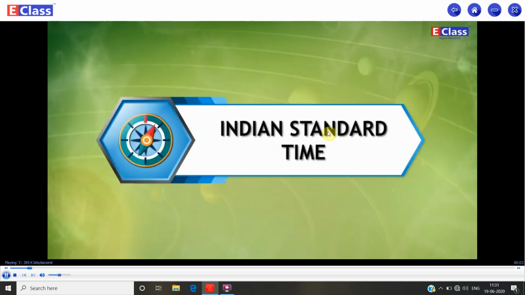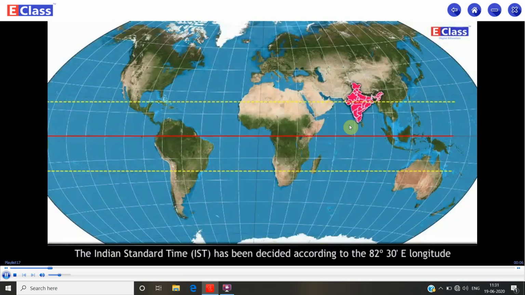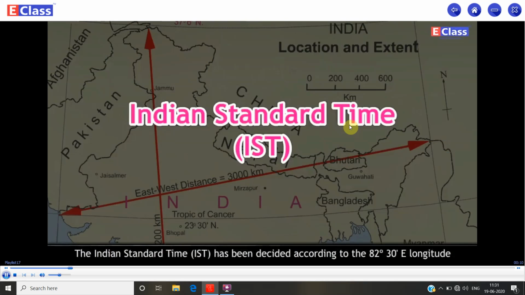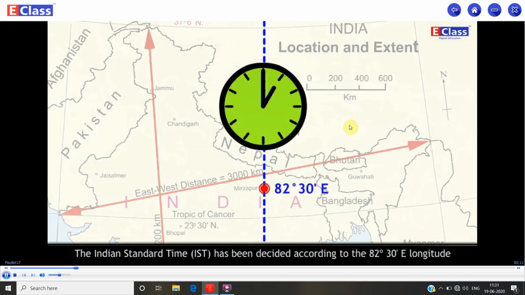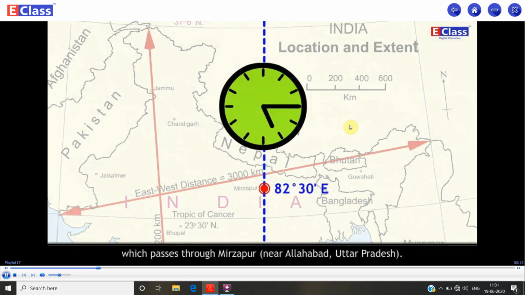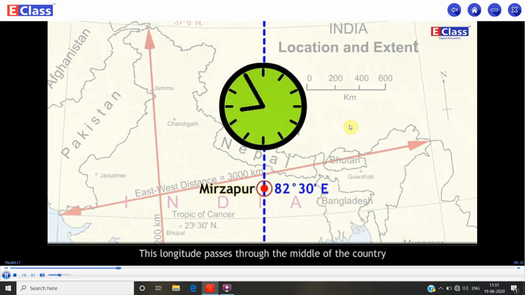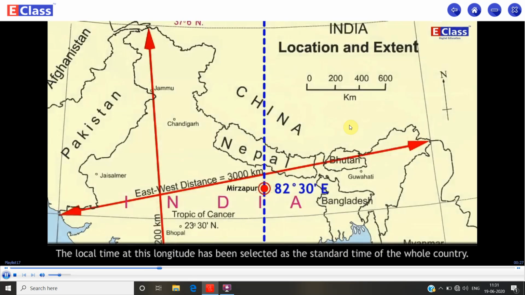Indian Standard Time. The Indian Standard Time, IST, has been decided according to the 82 degree 30 minute east longitude which passes through Mirzapur near Allahabad, Uttar Pradesh. This longitude passes through the middle of the country with reference to its longitudinal extent. The local time at this longitude has been selected as the standard time of the whole country.